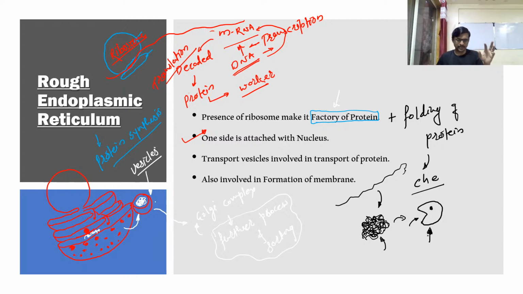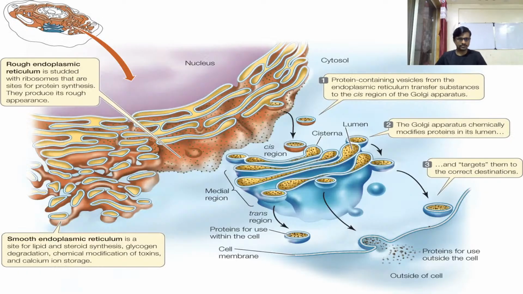So these are the functions related to the rough endoplasmic reticulum. Let's see, guys, this is a rough endoplasmic reticulum, smooth endoplasmic reticulum, Golgi complex, and your plasma membrane in a single diagram. Now let's discuss this diagram in detail. This is a nucleus. The membrane of the nucleus is extended into the endoplasmic reticulum. This is endoplasmic reticulum.